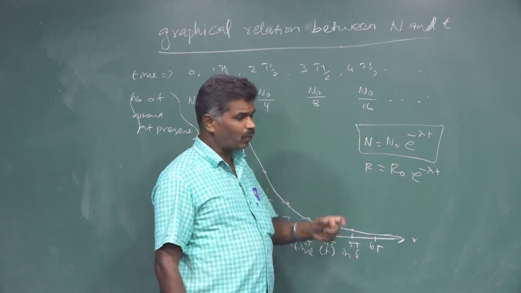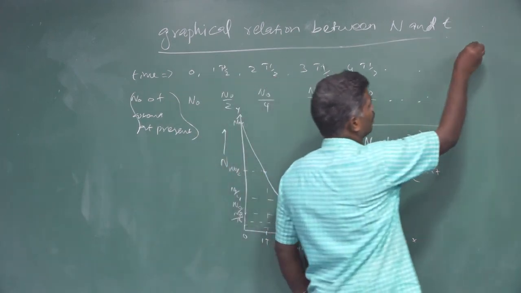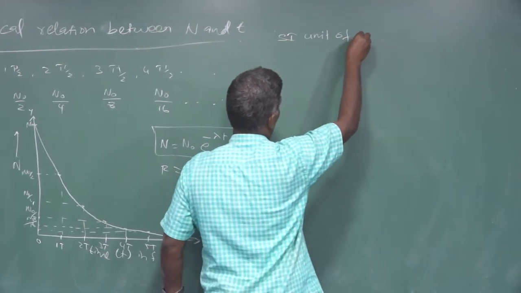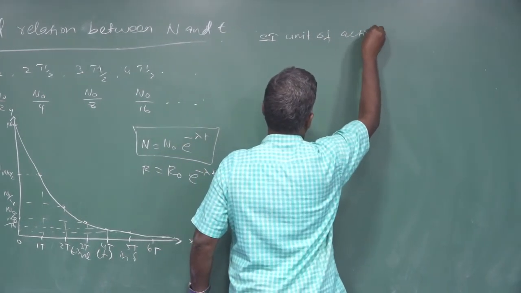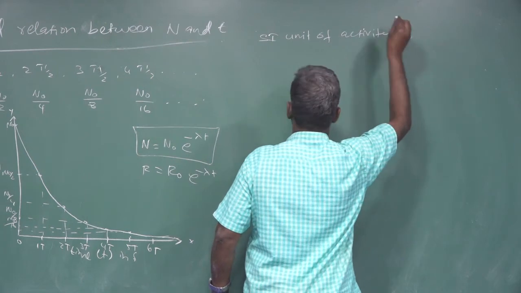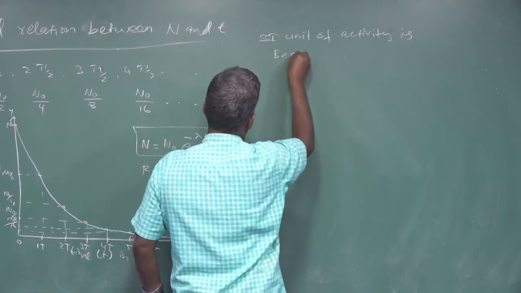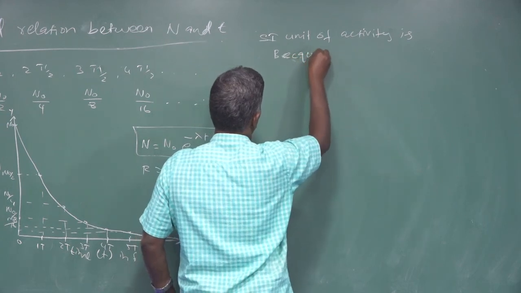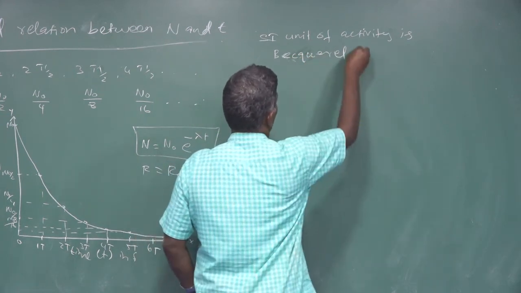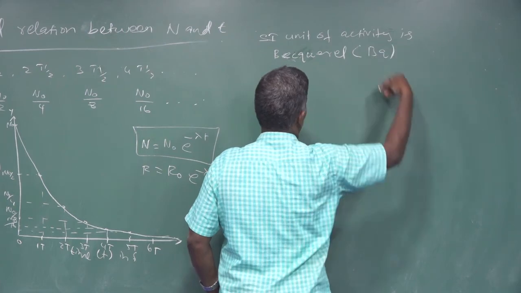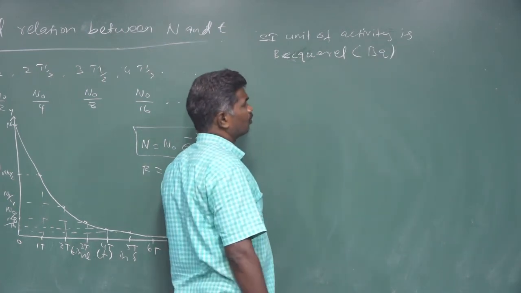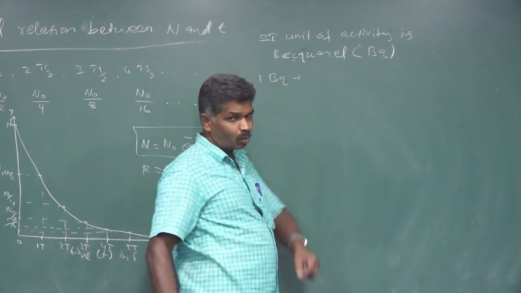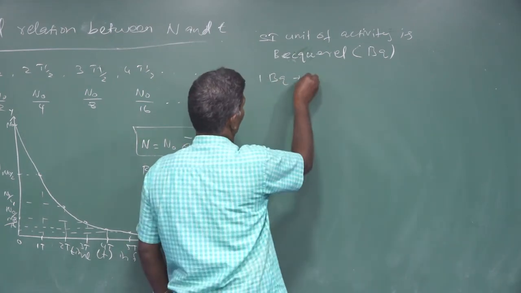We have the unit for activity. The SI unit of activity is becquerel, simply named as Bq. 1 becquerel is equal to 1 disintegration per second.